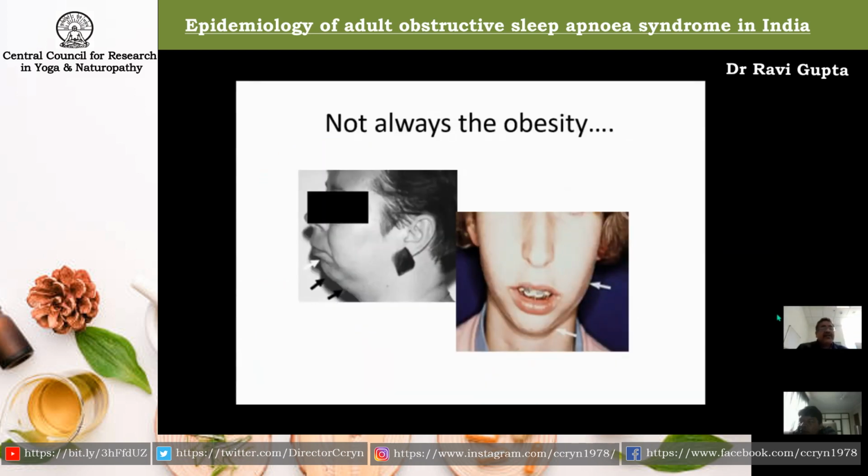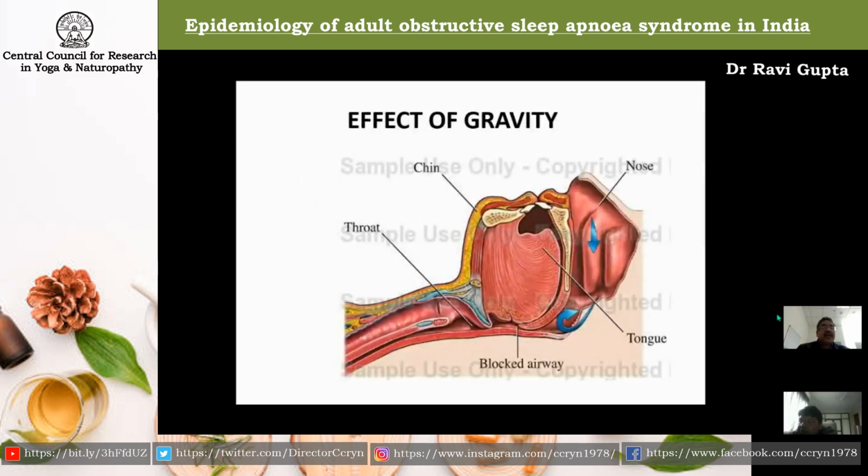Now it is not only obesity, but also the craniofacial anatomy that contributes to sleep apnea. Some people have a slender jaw, some people have a chin which is placed backward, and these kinds of craniofacial problems also reduce the girth of the upper airway, and that actually leads to the generation of obstructive sleep apnea. Next slide, please.